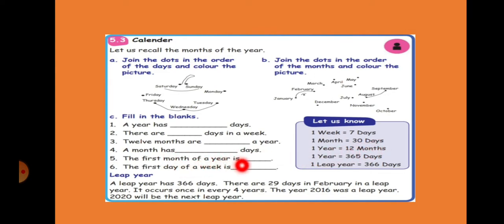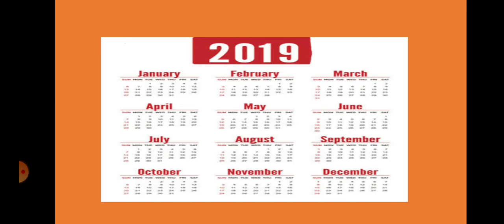The first month of the year is, what is the first month? January. First day of a week. What is the first day? First day is Sunday. Okay, very easy, no? Very easy to see the calendar. Now I'll teach you what a calendar is, everything. Okay, in this lesson we'll find out.